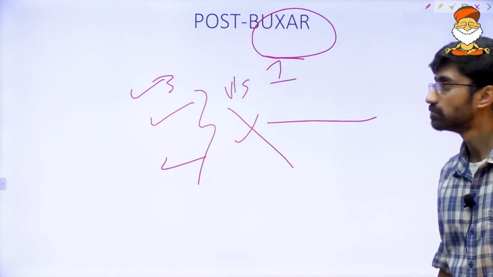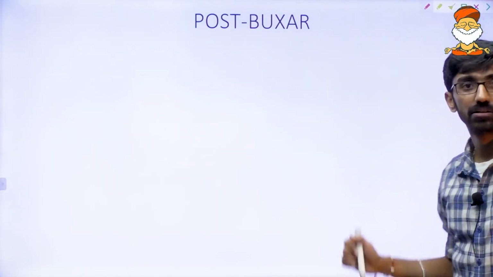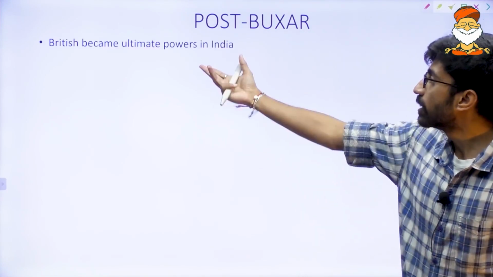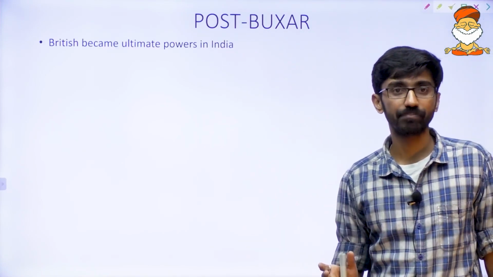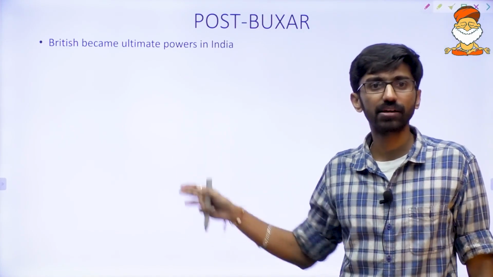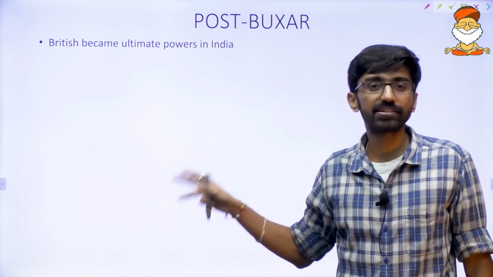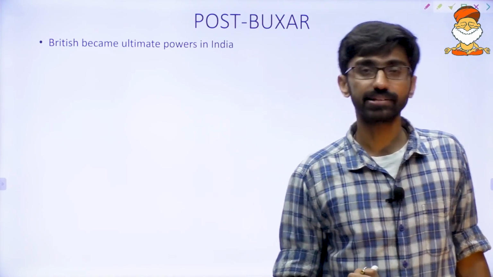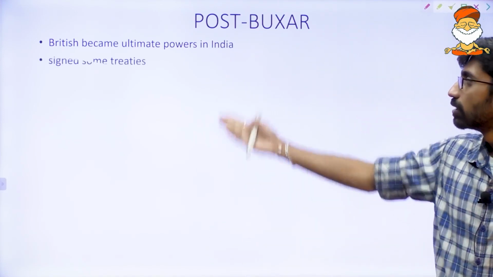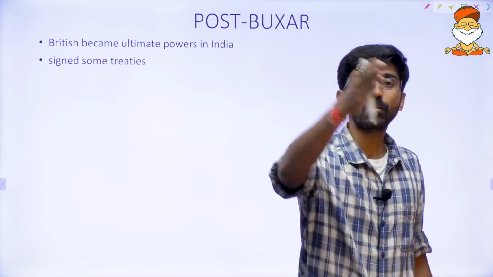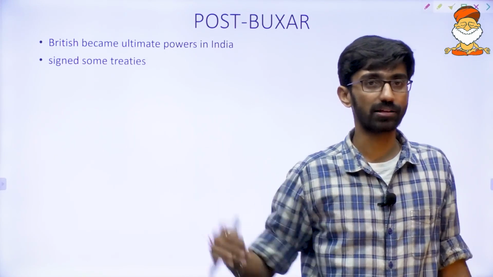That happened. Now, post Buxar, what happened? What are the changes that happened in Bengal after Buxar? The British became the ultimate power in India. Dual government, yes, we will discuss dual government also. Some treaties we will discuss. They signed some treaties with all these 3 powers, Bengal, Mughals, as well as Awadh. After discussing the treaties, we will discuss dual government, and then we will end the session for today.